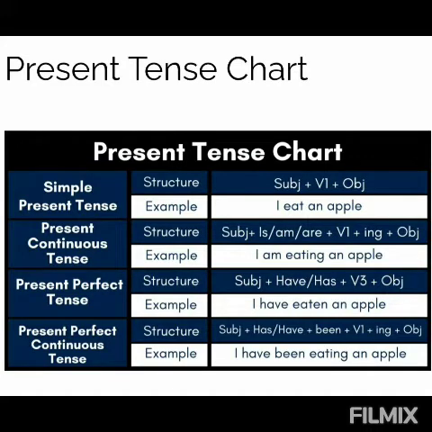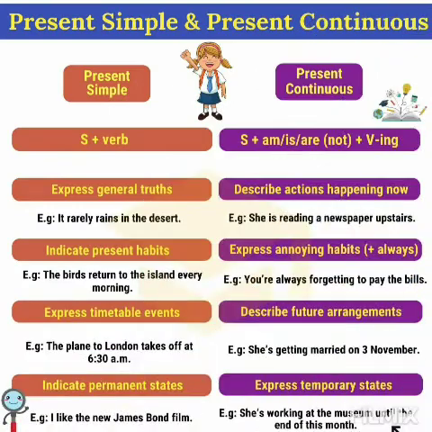The fourth form of present tense is present perfect continuous tense, and the rule is subject plus has, have plus been plus verb first form plus ing plus object. Example: I have been eating an apple. Now let's see, where do we use these different forms of tenses? Simple present tense. Where will we use this?